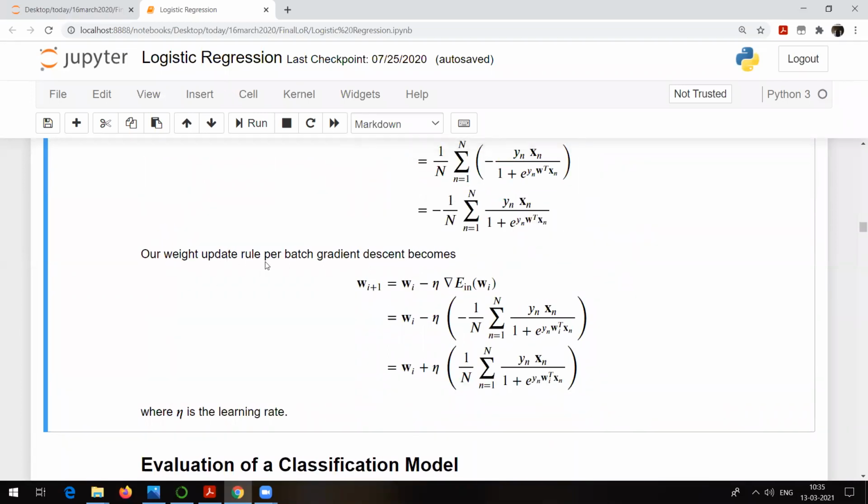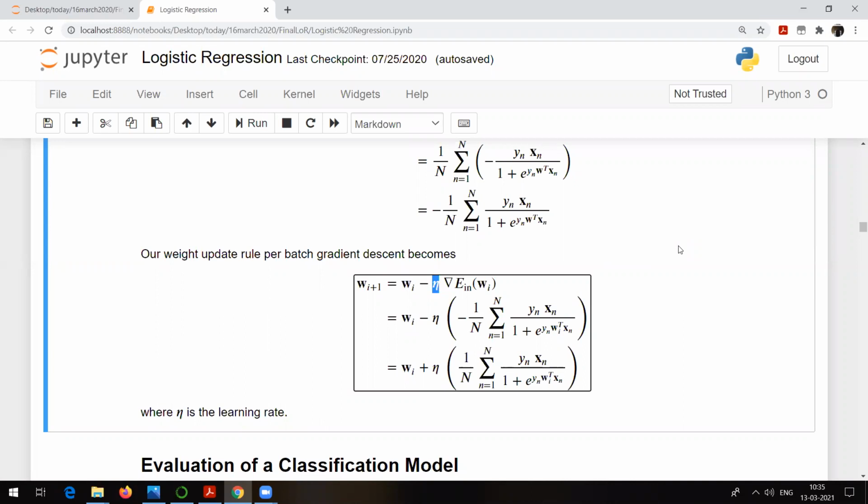So our weight update rule per batch gradient descent technique. So what is this? w i plus 1 is equal to, so weight of the next, let's say next feature, is equal to weight of the previous feature minus eta. Eta is nothing but the learning rate. It's actually a constant value. Even I have talked about learning rate in case of linear regression. This will be given by the user, or we have some methods which will decide the values of eta, but generally it is 0.01.